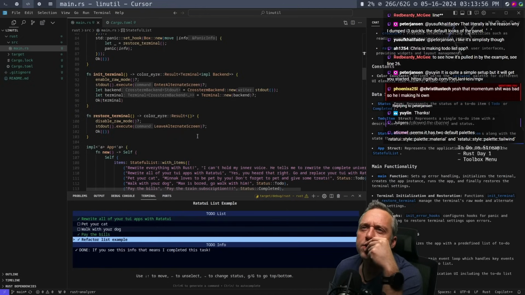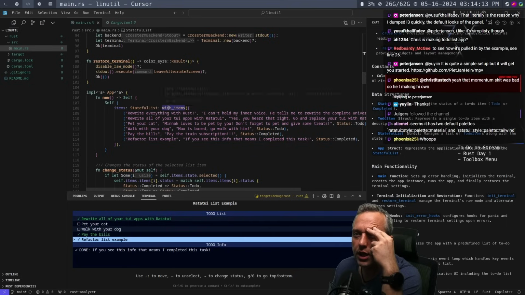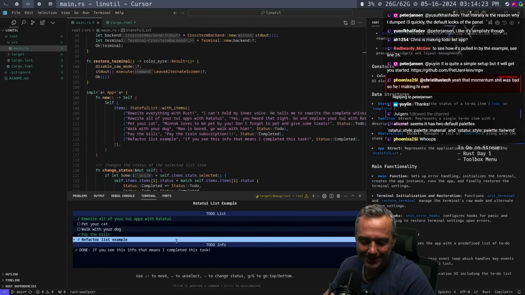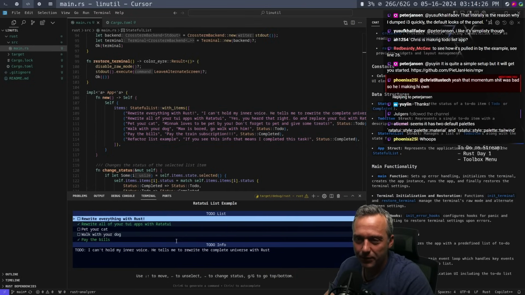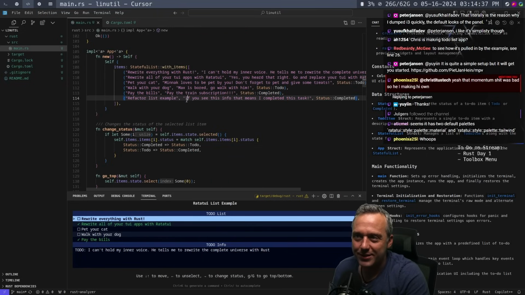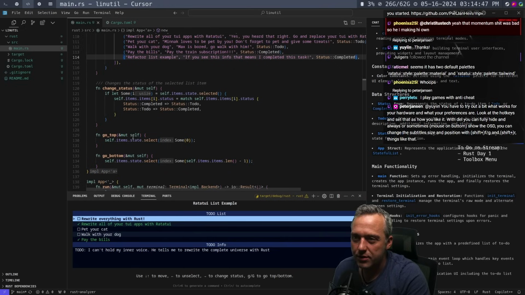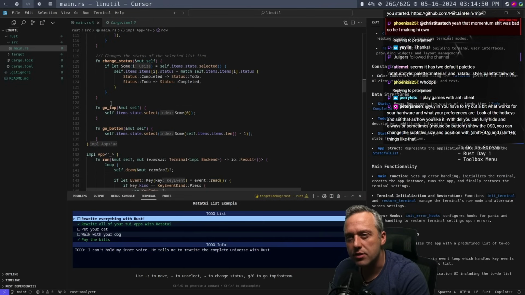I like it. Seems to have two default patterns, material and tailwind. Okay, I like material as well. So then we have the items themselves. The first part, rewrite everything in Rust. I can't hold my interface. That's cool. Okay, so then if you go back up, rewrite everything to do. I can't hold my interface. Okay, I like it. So this is just a basic list, and then it changes the status of the selected item based on this. I wonder where it's handling the key presses and such.